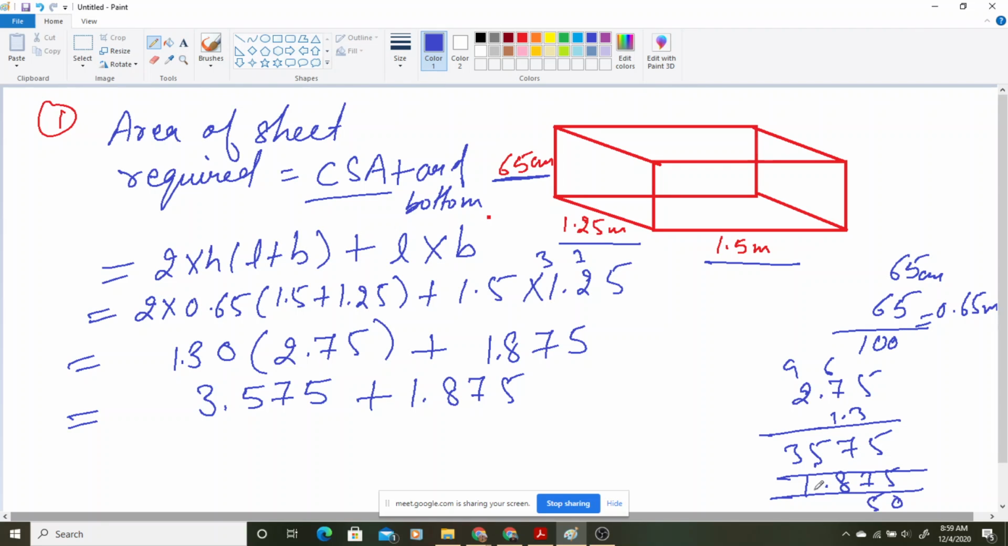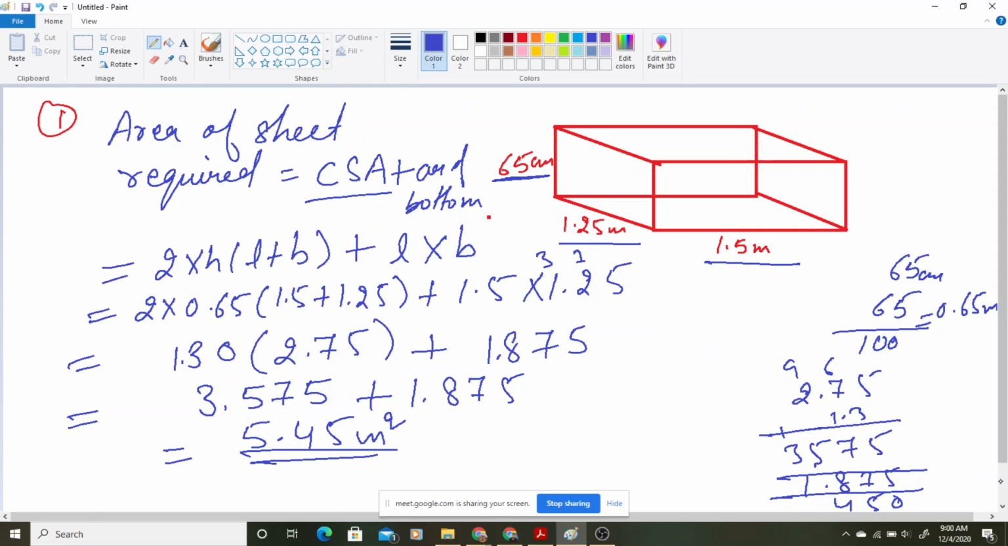You are getting 5.45 meter. So that is the area of the sheet required for this box to be made. It will be meter square because we have found the area, so it will be meter square. 5.45 meter square is the area of the sheet required to make the box.